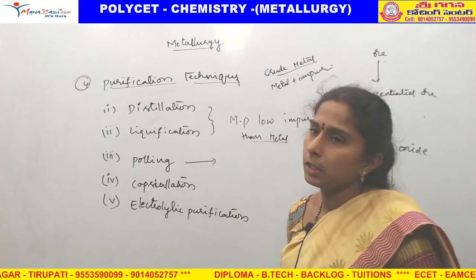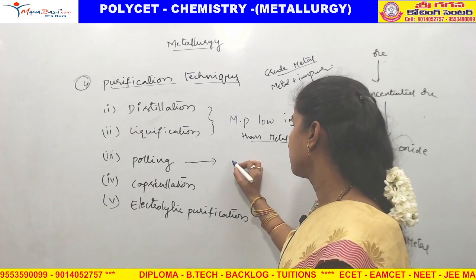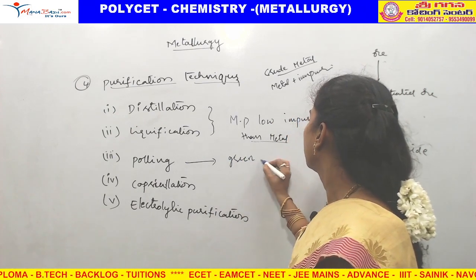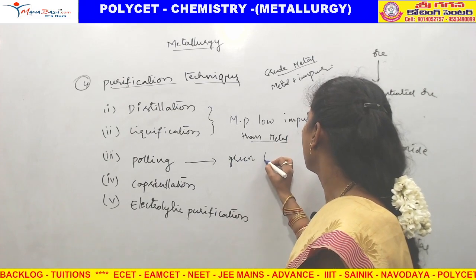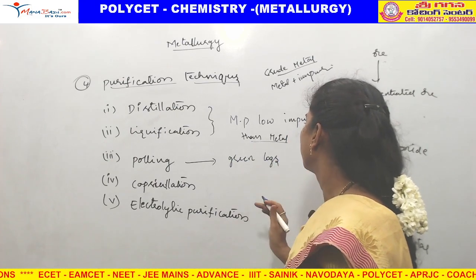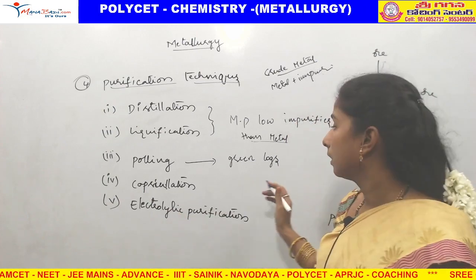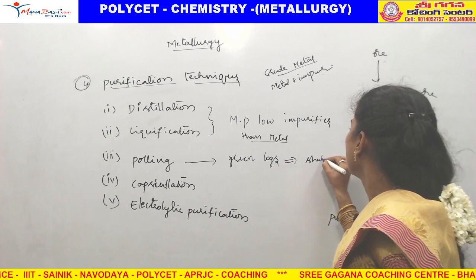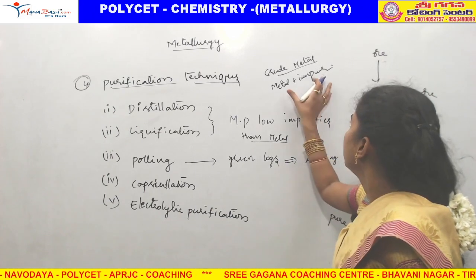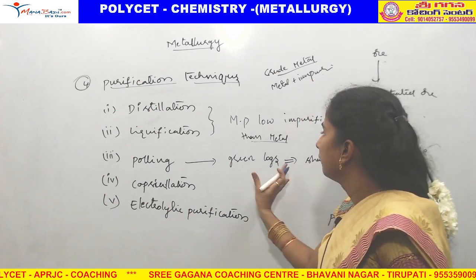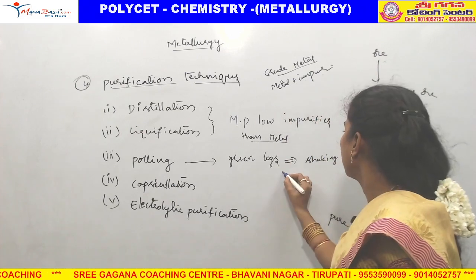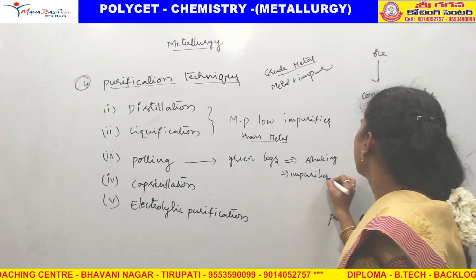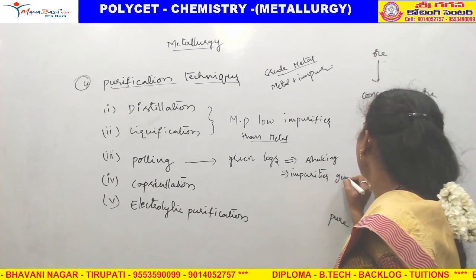Poling process. What is a poling process? In the poling process, we take green logs from the plants and continuously stir the metal and impurities mixture with these green logs, and the impurities get oxidized.